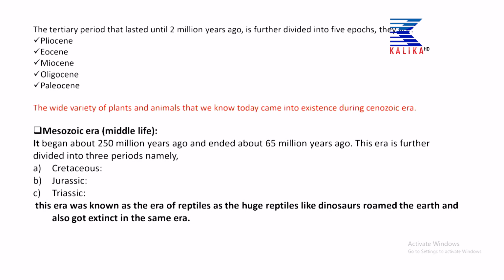And in this era, in the case of plants, large carboniferous forests formed. Today's petroleum products and today's coals or fossil fuels are the result of the carboniferous forest that occurred during the Mesozoic era. So, this era is known as the era of reptiles. One thing to remember is that dinosaurs were the largest animals or reptiles that evolved during this era.